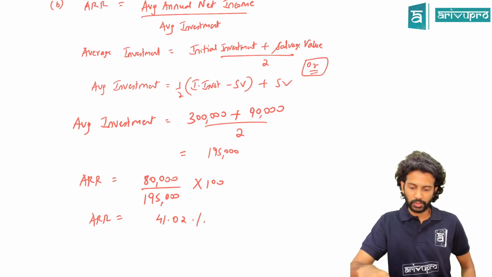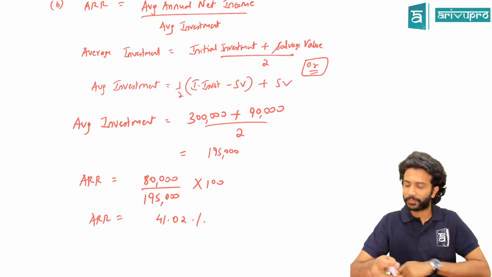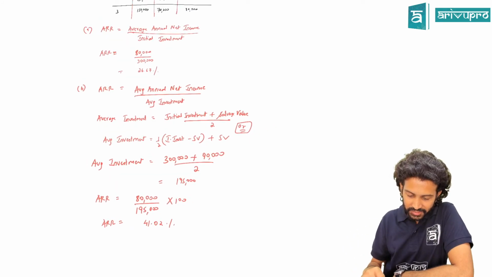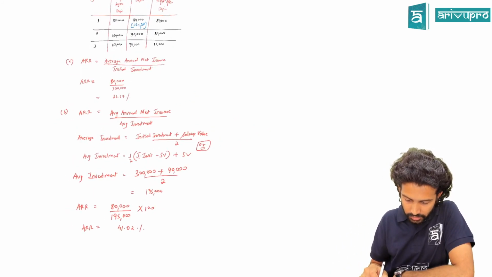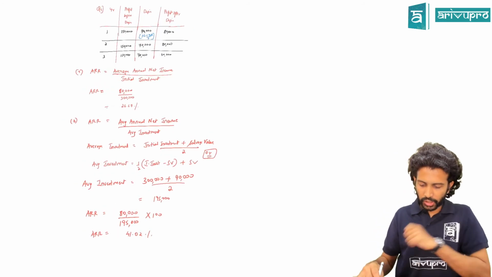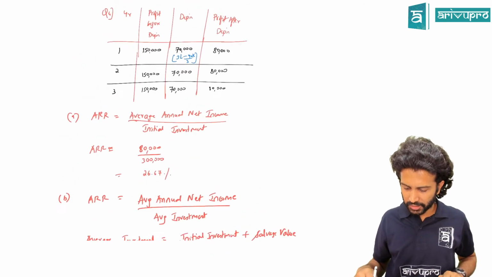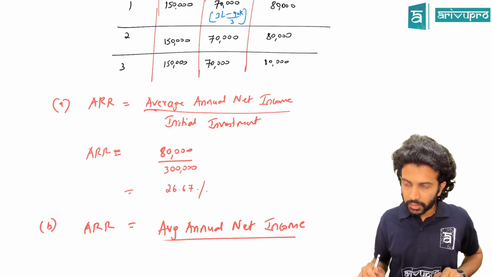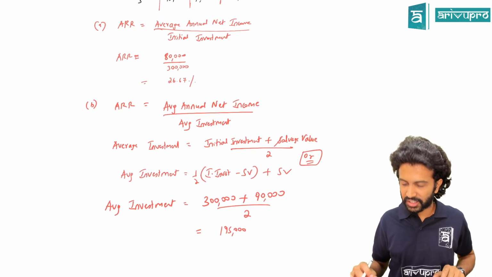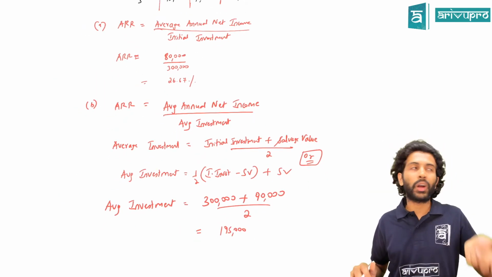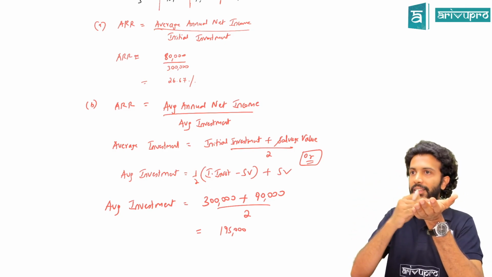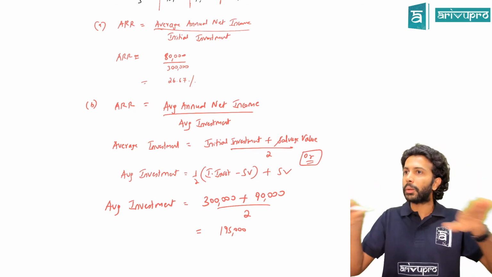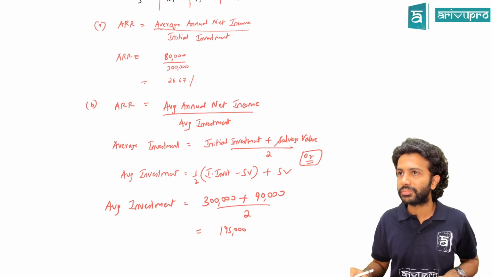Perfect, sir. So one down. Many more. Average return is like they're keeping net income as a base. For average investment, salvage value they're treating as an inflow, or rather the investment that remains at the end of the day. Though you invest 3 lakh, at the end of the day what remains is 90. So effectively you are investing only 210 on an overall period basis. So hence 210 divided by 2 is what they are saying there.